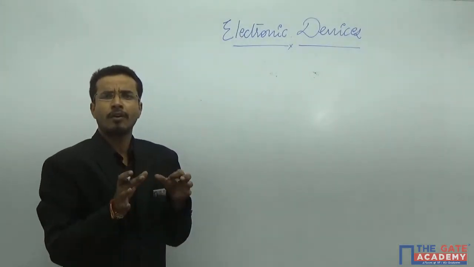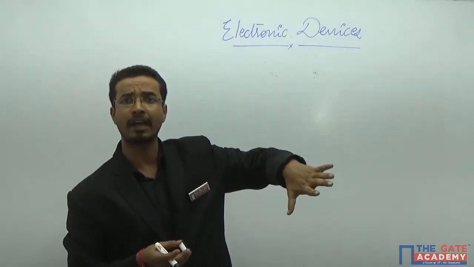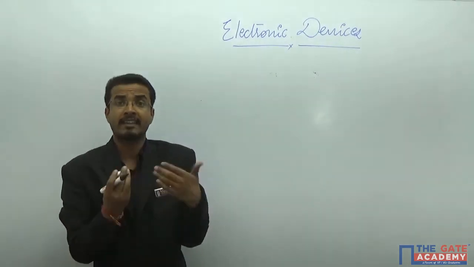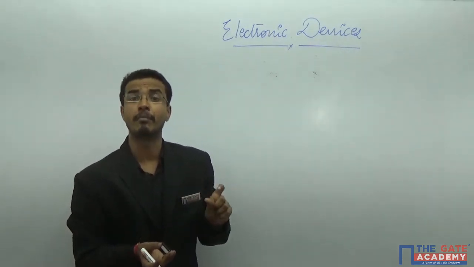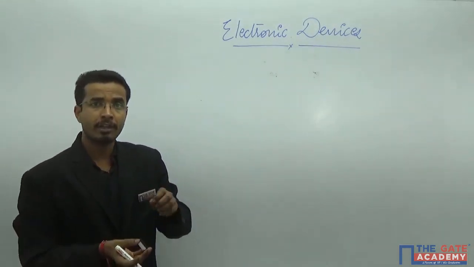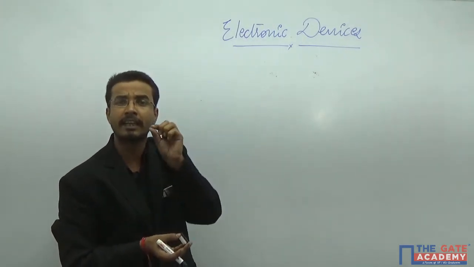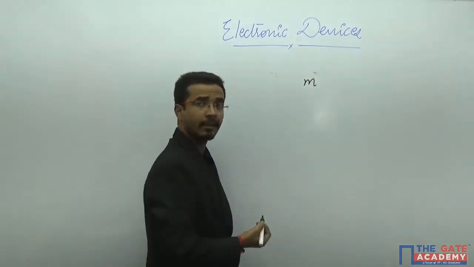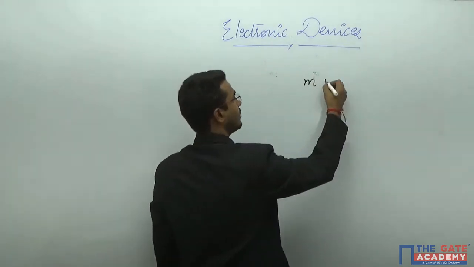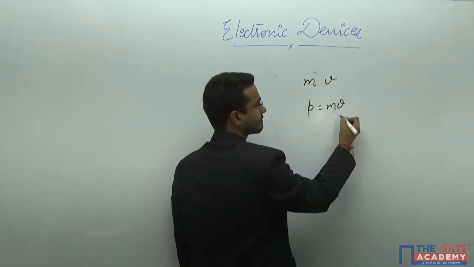Now, all of us know that whenever an electron or hole travels along any particular distance, it will carry some velocity and it will have its mass also. And whenever I take that electron as a particle, the mass is m and the velocity is v, and the momentum will be p equals mv.